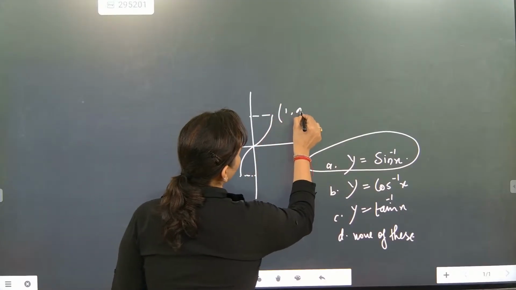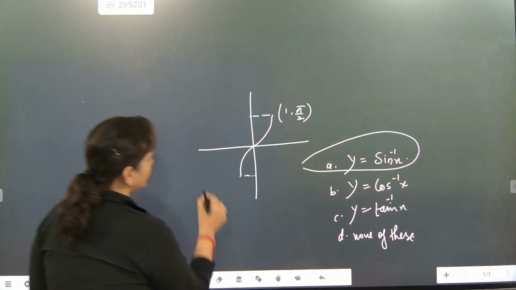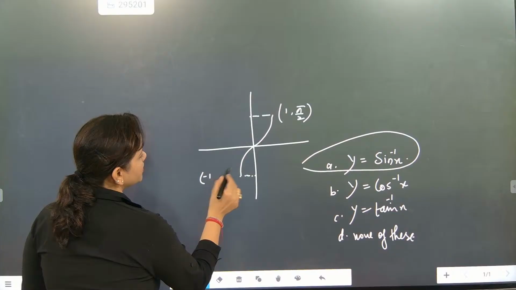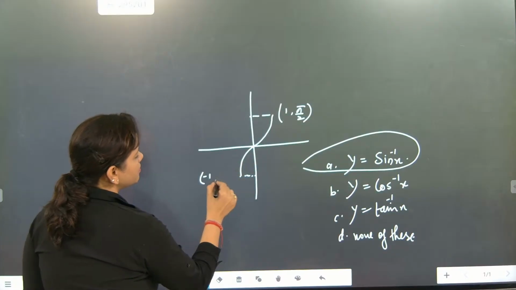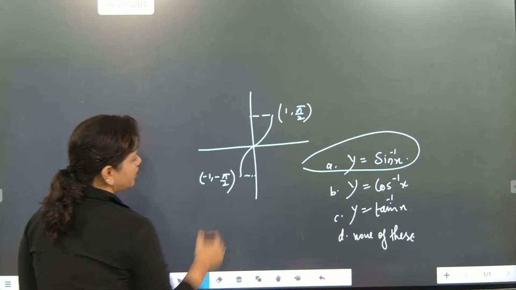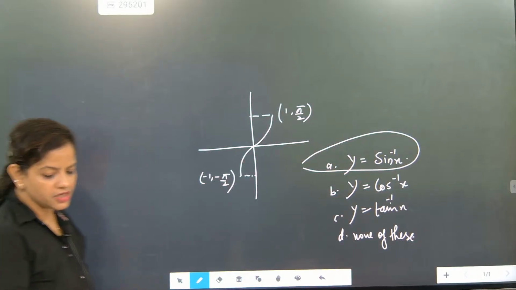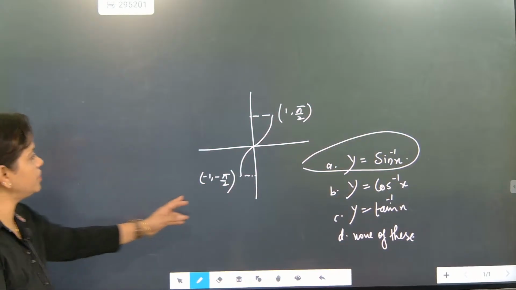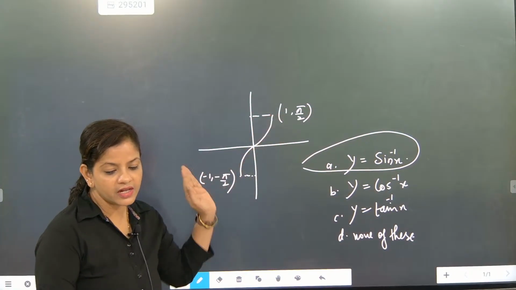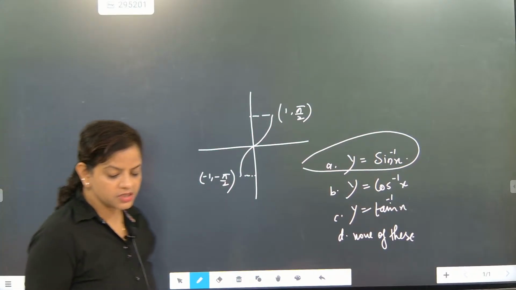This part will become 1, pi by 2, and 1, minus pi by 2. Here it will become minus 1. Check this value. It will become minus 1, minus pi by 2. The contact point is coming like this. Please remember again and again, I am telling you, this content should be very clearly known to you. So this is exactly how it comes.